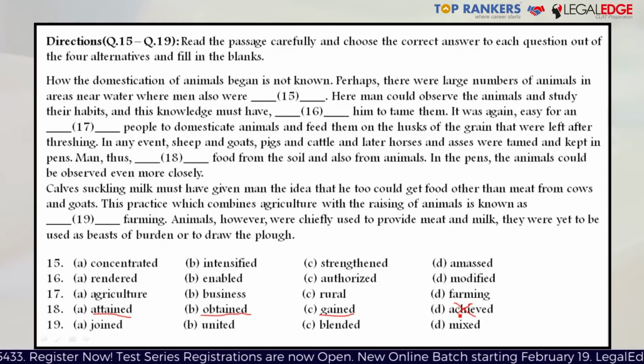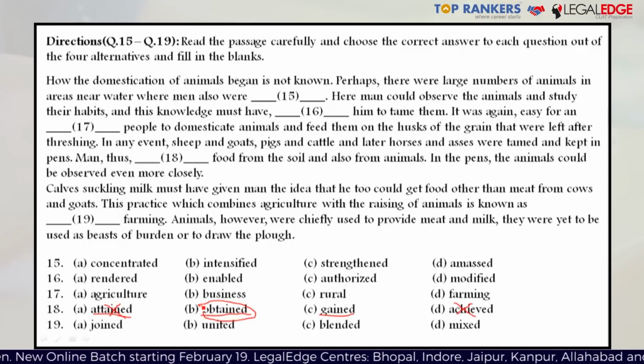We'll remove this option. Now, you have to pay attention. Attained also means to achieve something or to move towards something. So in this case, attained also does not make sense. We'll eliminate that option as well. Option A is gone. Option D is gone. Now we're talking about options B and C. Could man have gained food from the soil, or could man have obtained food from the soil? Of course the right answer here is obtained. It makes sense because the intended meaning is deriving fruit from the soil and not profiting from the soil. So obtain makes sense here. So the right answer is B.